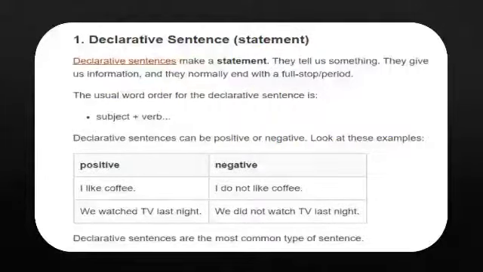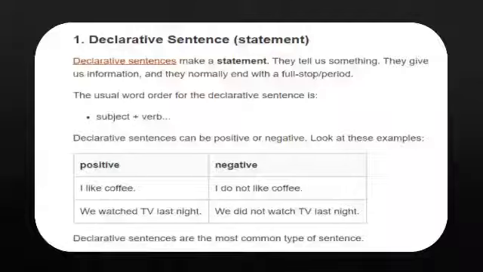So, number 1 is declarative sentence. It makes a statement. When you make a statement, it is a declarative sentence. They tell us something. They give us information and they normally end up with a full stop. The usual word order for the declarative sentence is subject plus verb. Declarative sentences can be positive or negative.